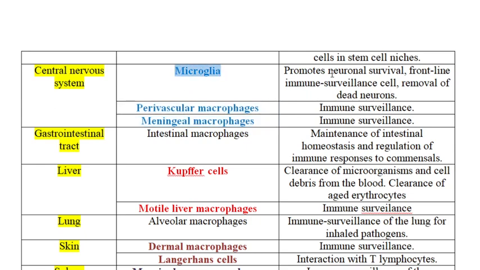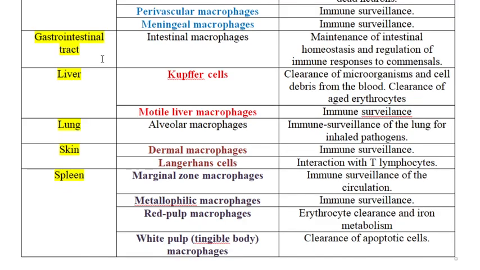At the same time, they will be promoting the neuronal survival. Next, in the gastrointestinal tract, the resident macrophages are called intestinal macrophages, and they are responsible for regulating the immune response to commensal bacteria. At the same time, they will be maintaining the intestinal homeostasis. Okay. Next, in the liver, the resident macrophages are called Kupffer cells, which are responsible for clearing the microorganisms and the cellular debris from the blood.